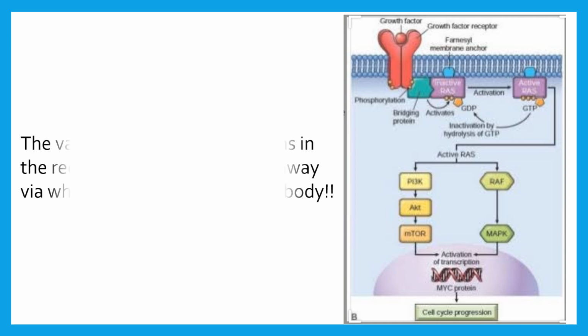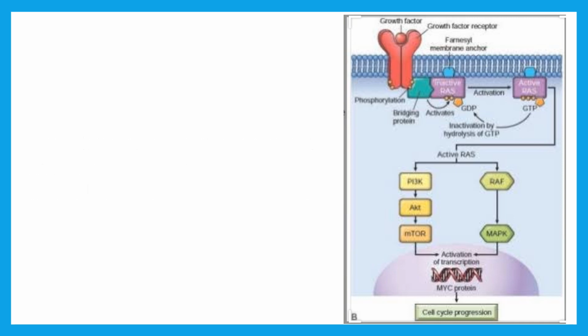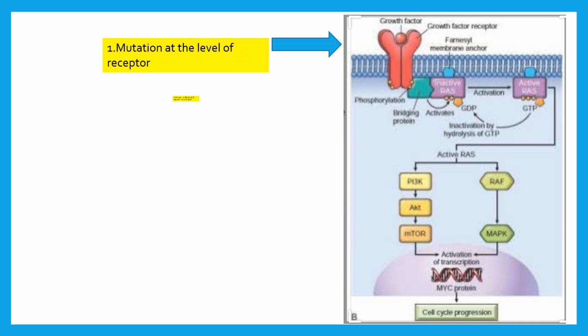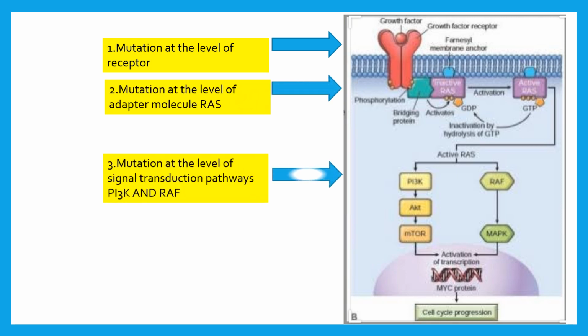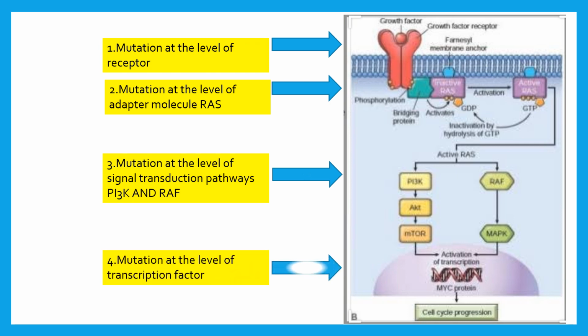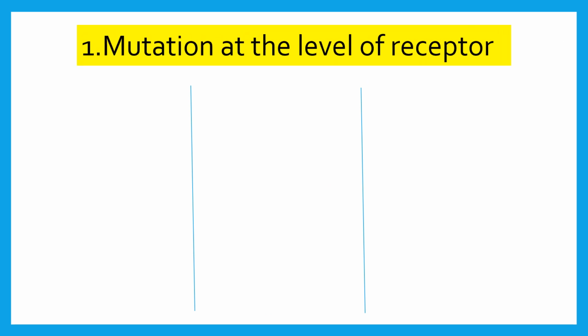So now let's see the various mutative mechanisms in the receptor tyrosine kinase pathway via which the tumor can hit the body. So the mutation can be present at different levels. It may be at the level of the receptor, or at the level of the adapter molecule RAS, or at the level of the signal transduction pathways, the PI3K and the RAF pathways, or at the level of the transcription factors, or maybe at the level of the cell cycle progression via cyclins. So now let's see mutation at the level of the receptor.